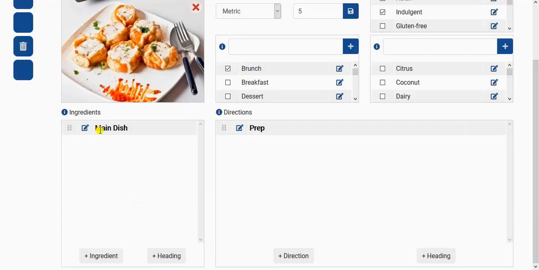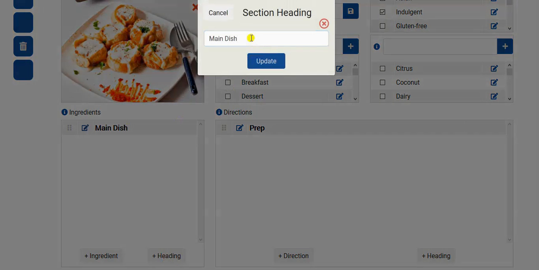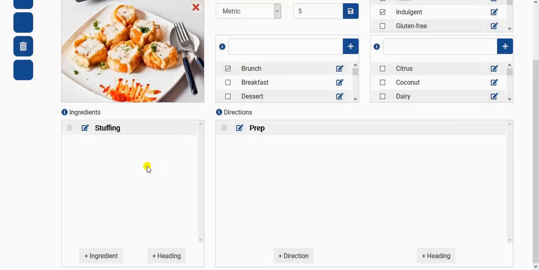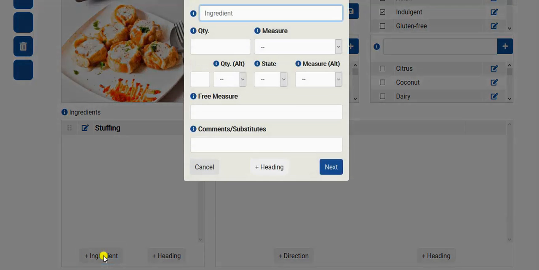Now, ingredients can be separated into sections, and by default the first section is called main dish. We can add other sections by clicking this heading button here and nominating the heading for the section. In this case, we'll change the heading to stuffing and save it and begin to add ingredients to that section.